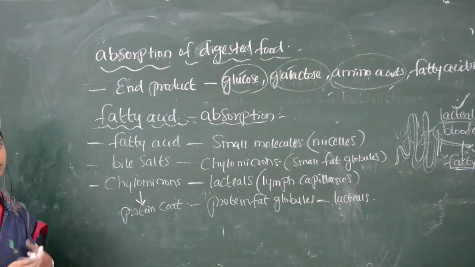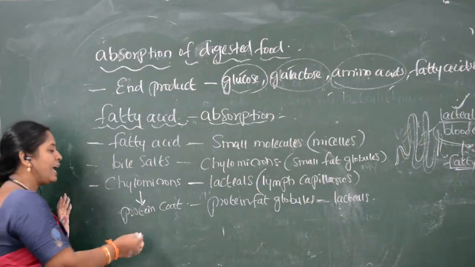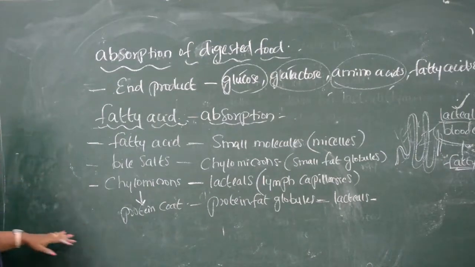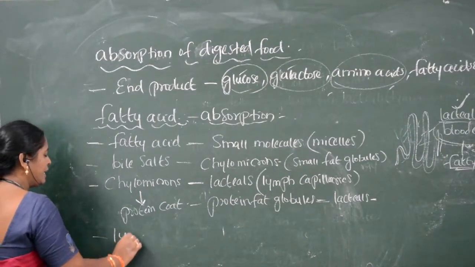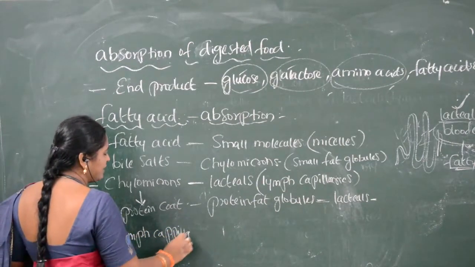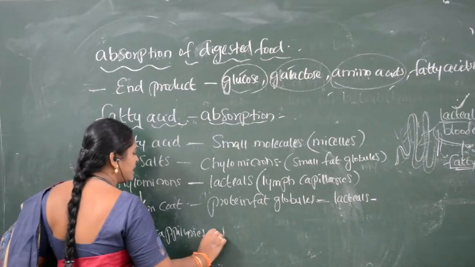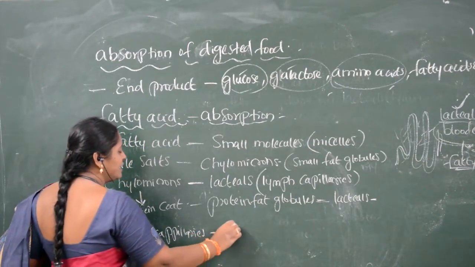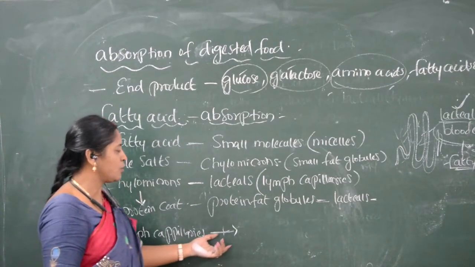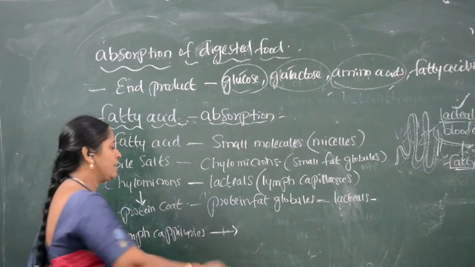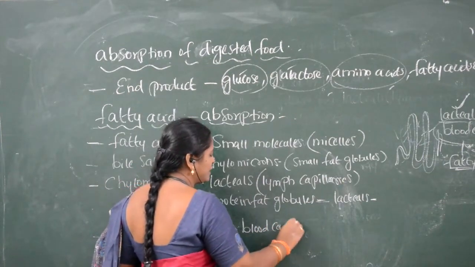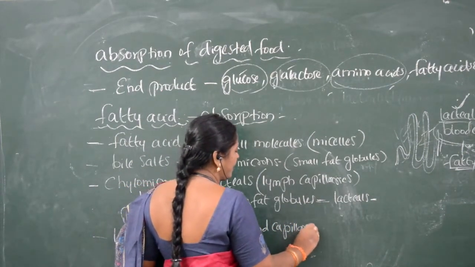So after entering the lacteals, or lymph capillaries, the lymph capillaries which are carrying the fat, that is the protein coated chylomicrons, transport it to the blood capillaries.